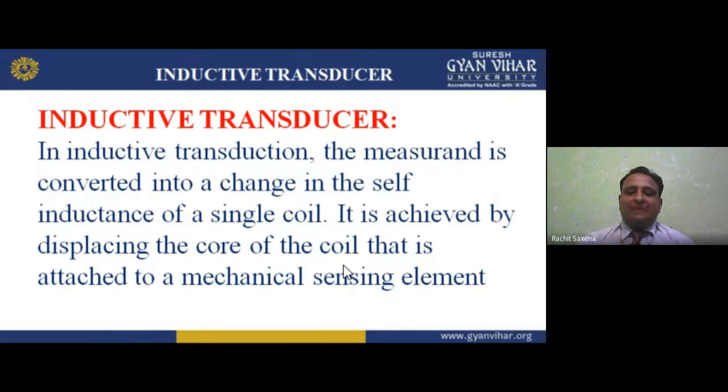If I am moving that core, the turns are removed. So 2 turns removed, 8 remaining, 20, 80. 4 turns removed, 6 remaining, 40, 60. 6 turns removed, 4 remaining, 60, 40. 8 turns removed, 2 remaining, 80, 20. So they are attached with the mechanical sensor.